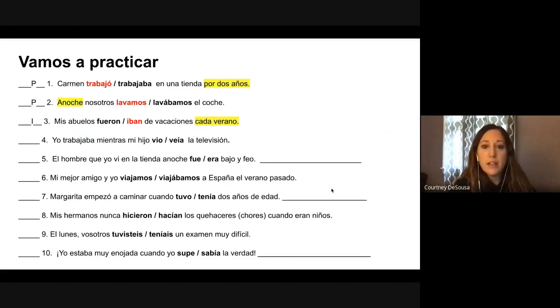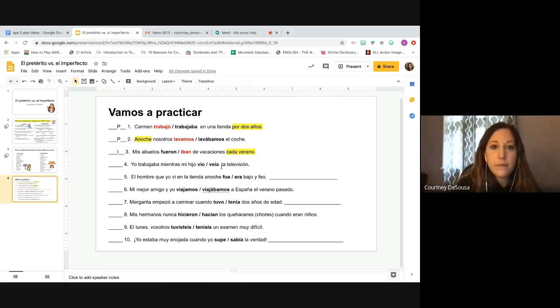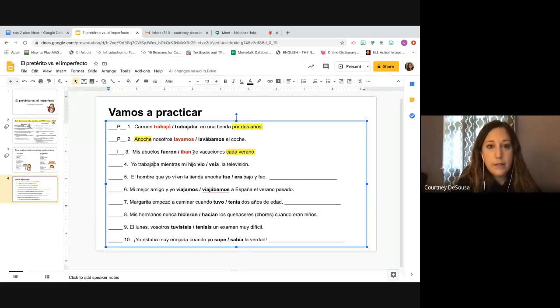So try these and then check the next slide for the answers. Actually gonna add them in while you're working. So you might want to pause here and then check as I go.